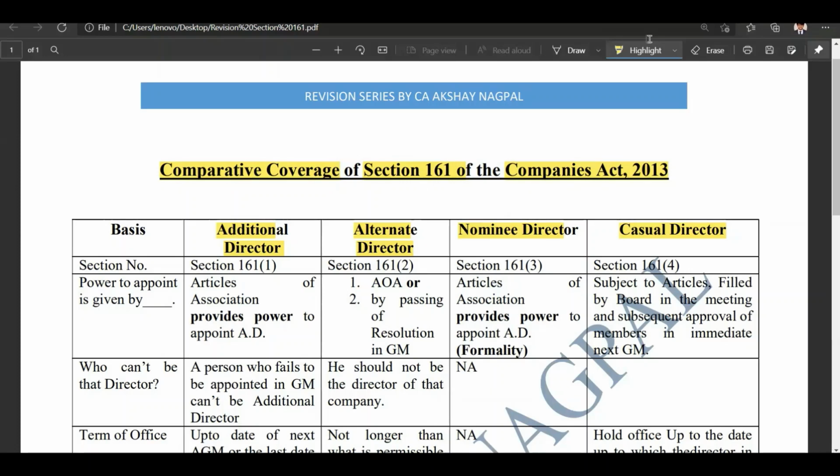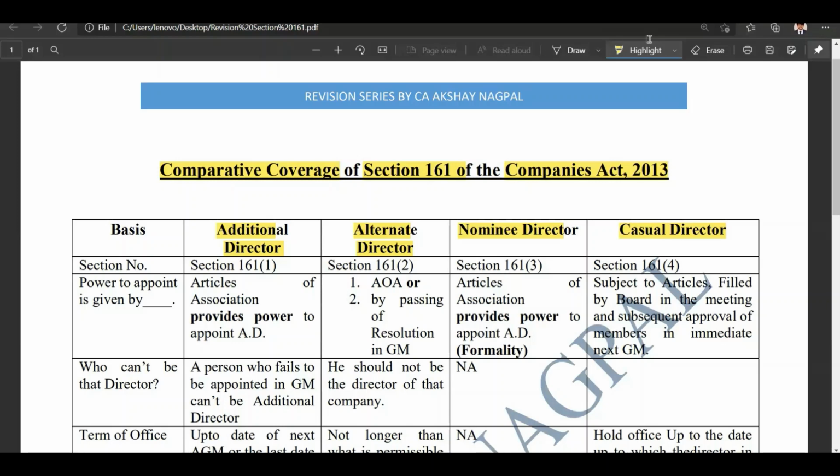First reason can be if every director becomes an interested director, or most of the directors in a board of directors become an interested party to the resolution, then an additional director can be appointed in order to make a decision. And second reason can be to fulfill the quorum, since as per section number 174, 175, there should be a quorum of directors required, and an additional director can be appointed for that very reason.